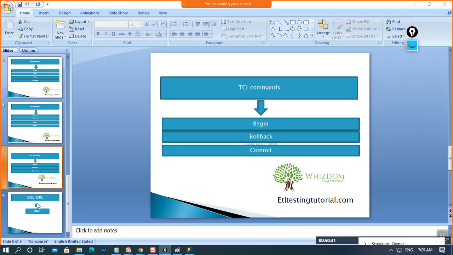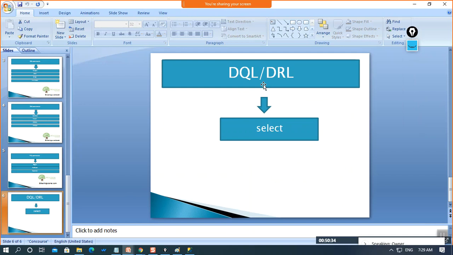Okay, fine. So lastly, then comes the DQL command or DRL command. As I have already told you, with the help of the DRL or DQL command, we need to select the specific values which we want from our table. That's why it is known as data query language or data retrieval language.